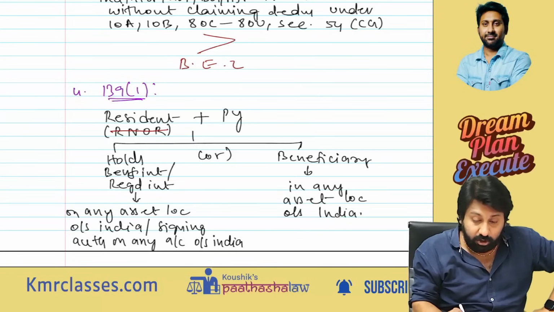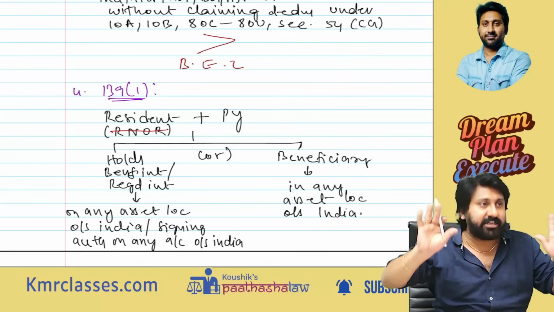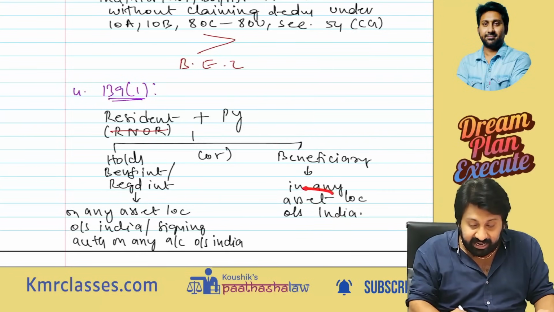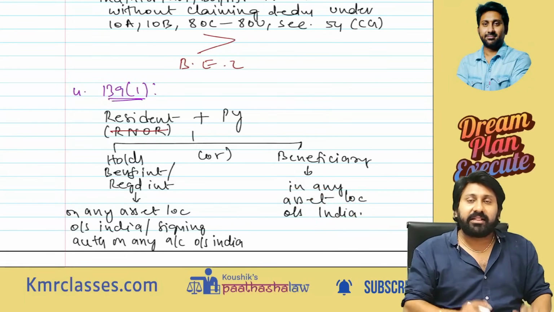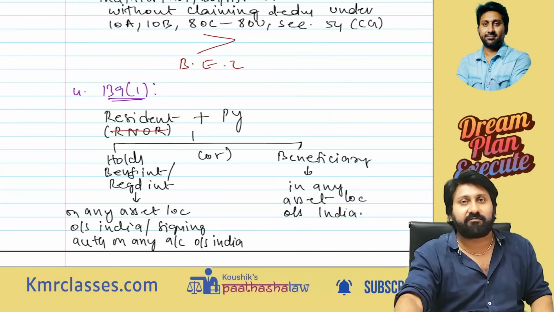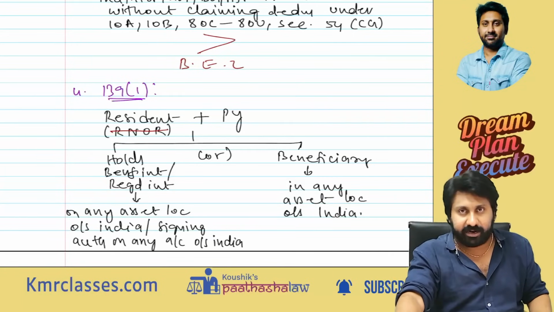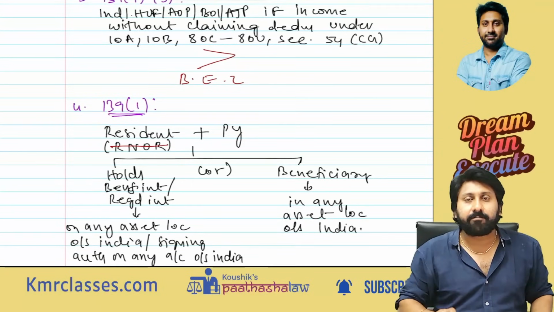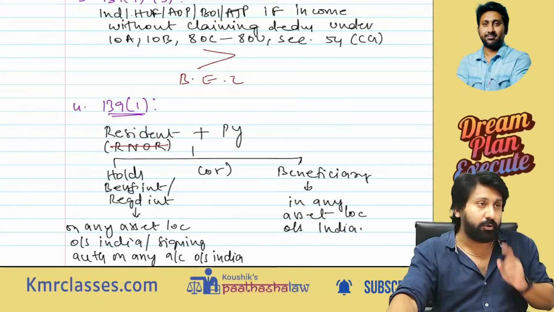Or you are a beneficiary in any asset located outside India. In these cases, you have to file your return of income. So the first part of the return of income, Section 139(1), is completed. Next important thing is understanding the due dates.